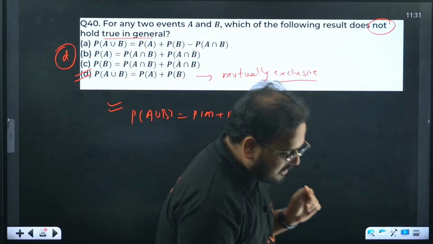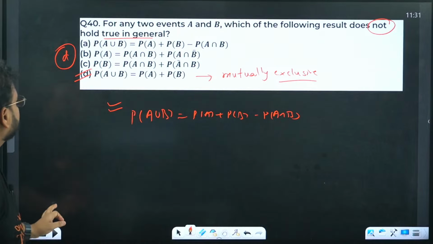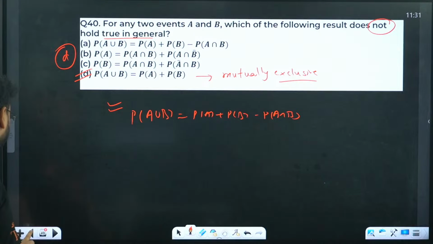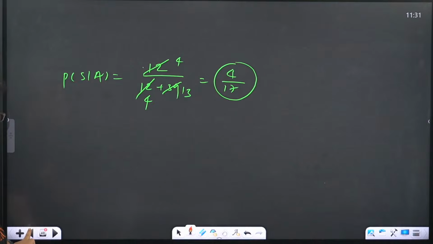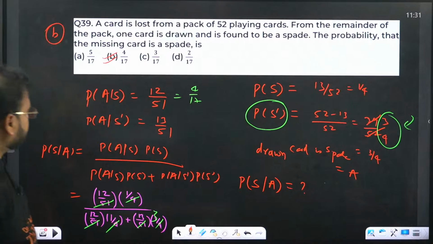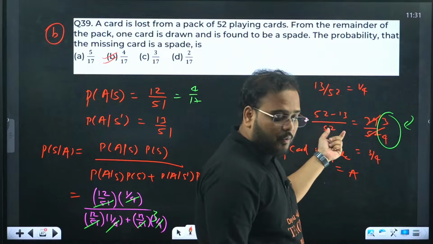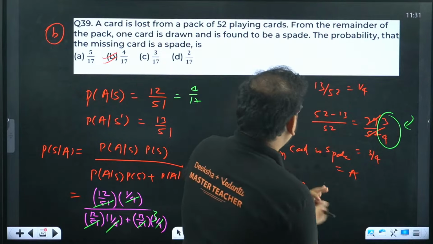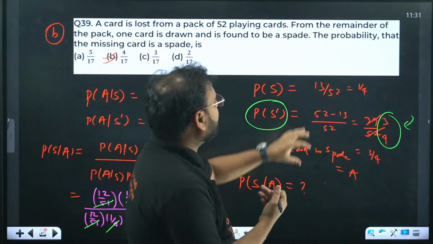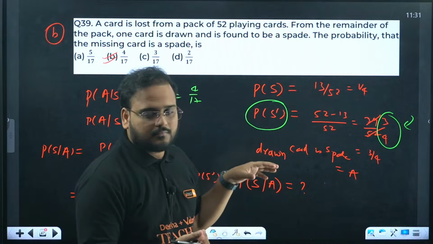So I gave the answer, no, Sagar? It is not coming as 39 by 51. Am I right? It's not coming as 39 by 51. How? You're saying over here. Okay, I got your point. Because it's not about drawing the card. It's not about drawing the card.